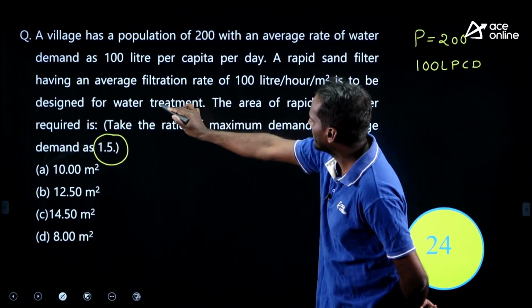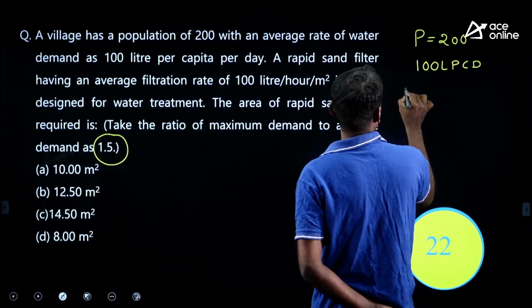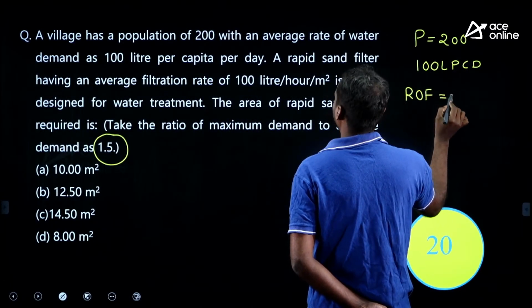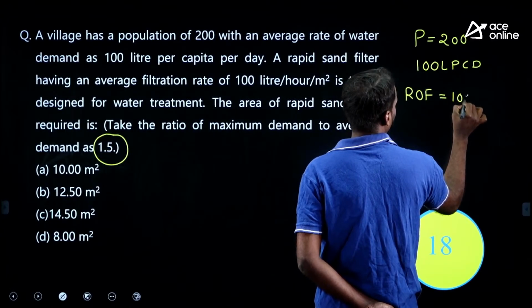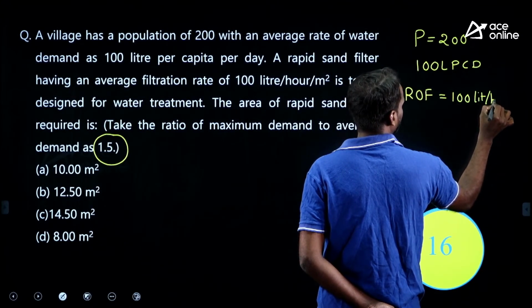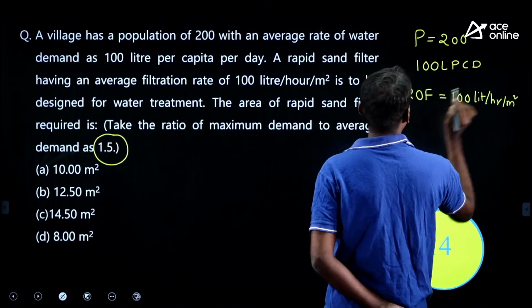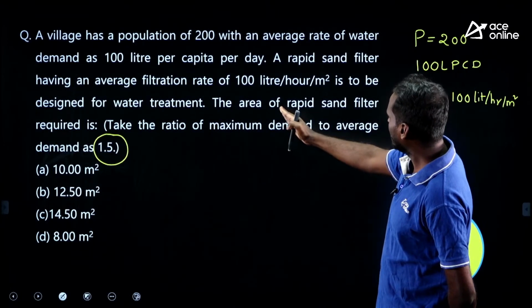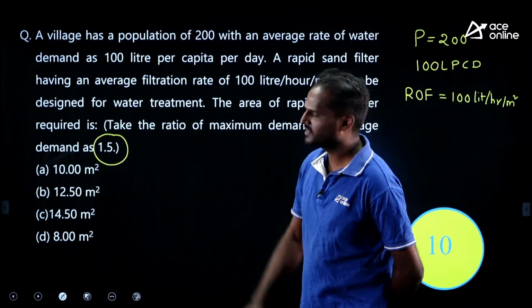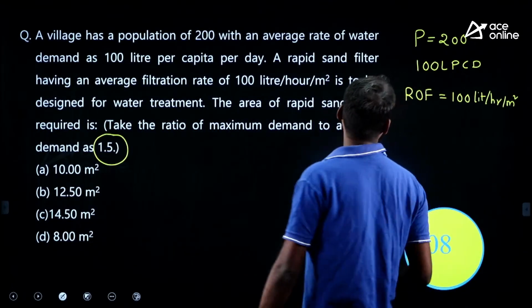A rapid sand filter has an average rate of filtration of 100 liter per hour per meter square. 100 liter per hour per meter square is the rate of filtration. Then the area of rapid sand filter required is, he is asking in meter square, you need to estimate.